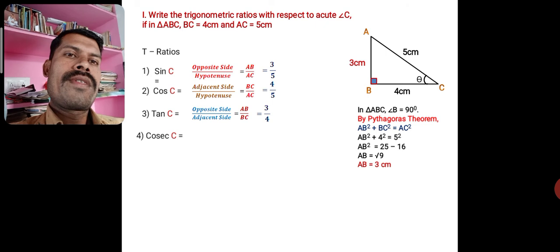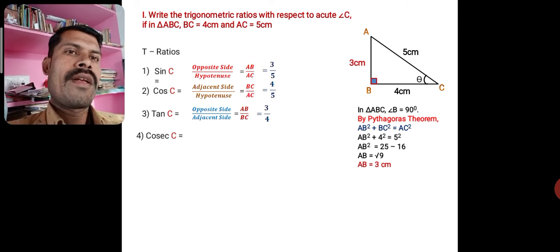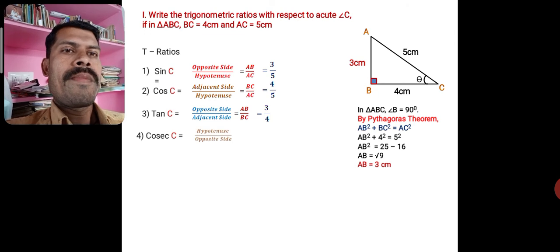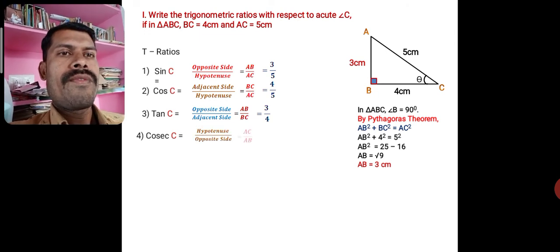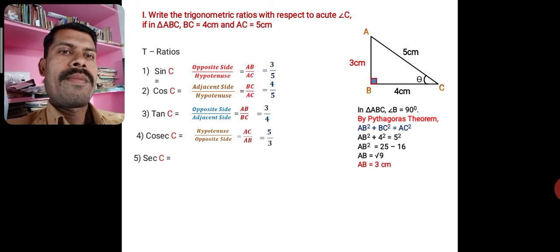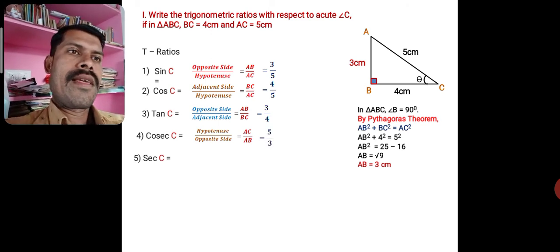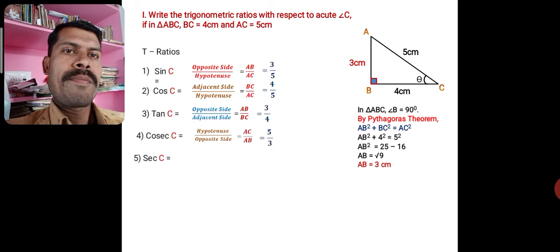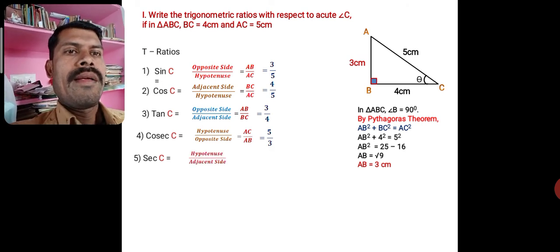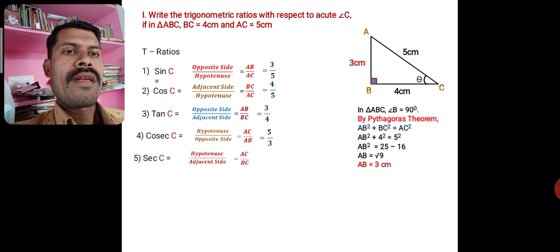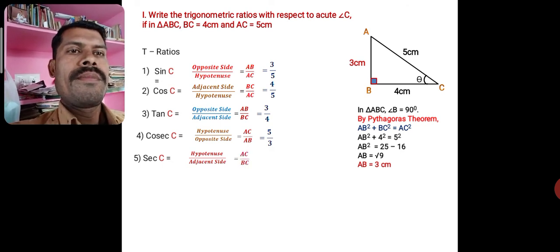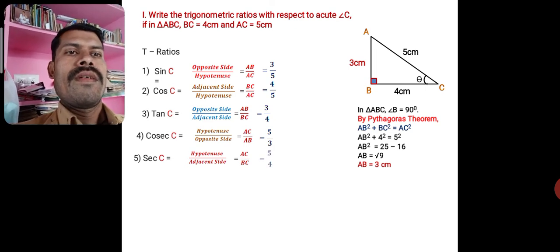So what about the cosecant? It is the reciprocal of sine. Cosecant C is hypotenuse by opposite, here AC by BC, which is 5 by 3. Similarly, secant C is the reciprocal of cos, that is hypotenuse by adjacent side, AC by BC, which is 5 by 4.